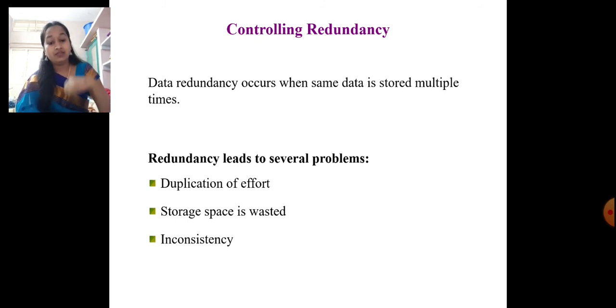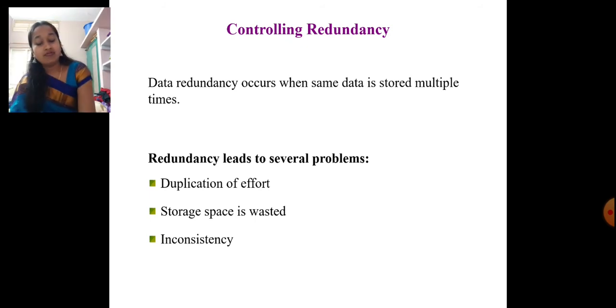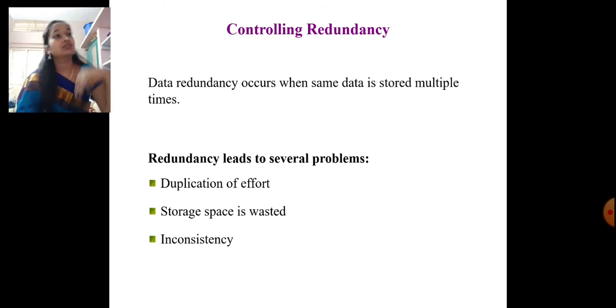For example, if you score 90% in the first semester, 90% in the second semester, and similarly 90% in the third semester, we say it is consistent. You are maintaining consistency in your result. But 90 in one semester, 50 in another semester, 95 in one semester, 45 in another, you are not maintaining consistency in your results. That is one more simple example of consistency. We will see consistency with examples later on.